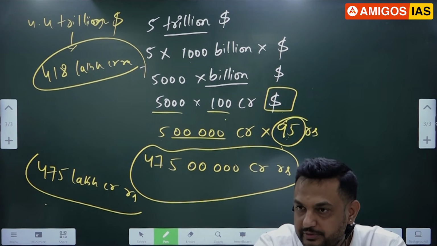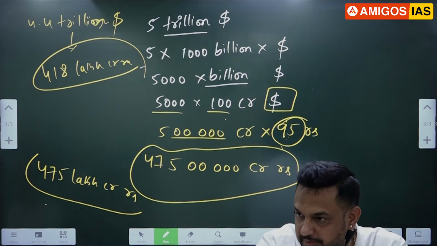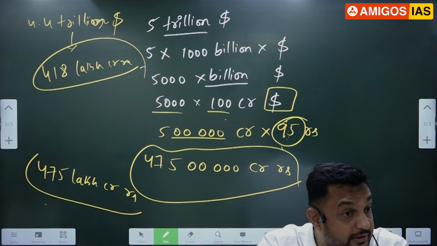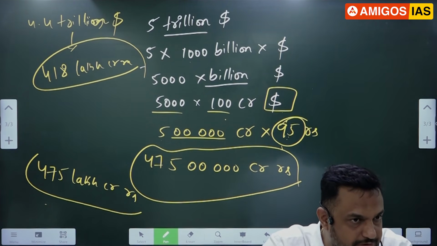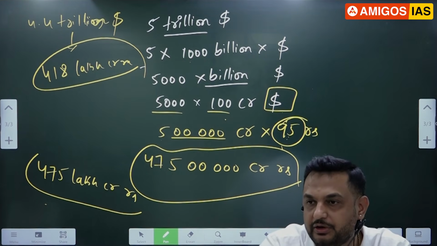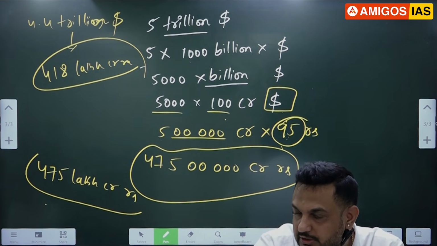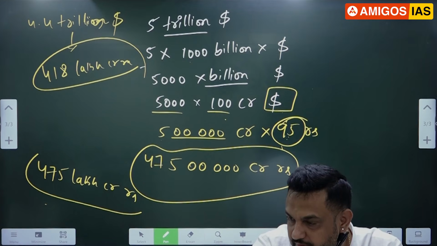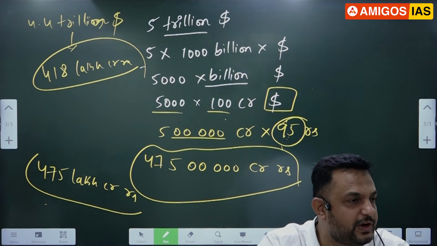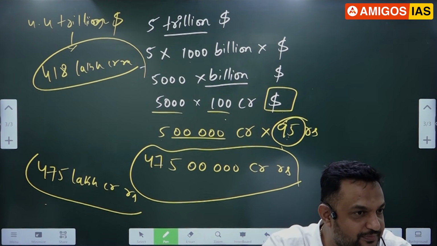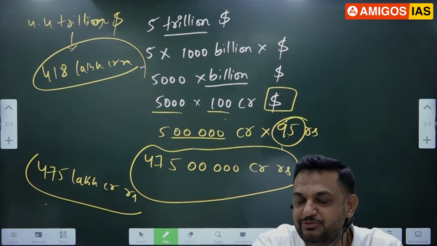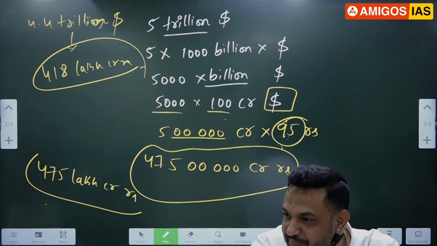Forget about 5 trillion, sir. America is a $31 trillion economy, number one as of now. Second is China, a $20 trillion economy. Third, Japan, almost a $5.5 trillion economy. Fourth, Germany, approximately a $4.8 trillion economy.